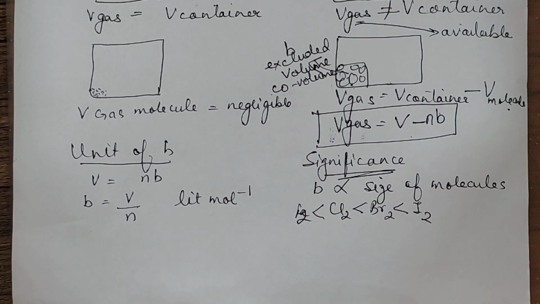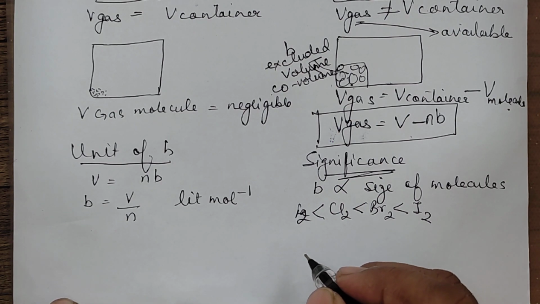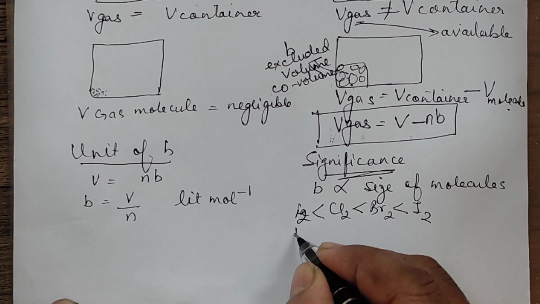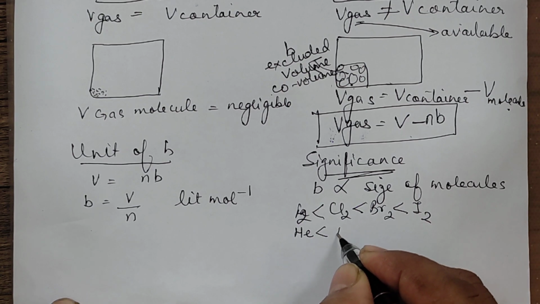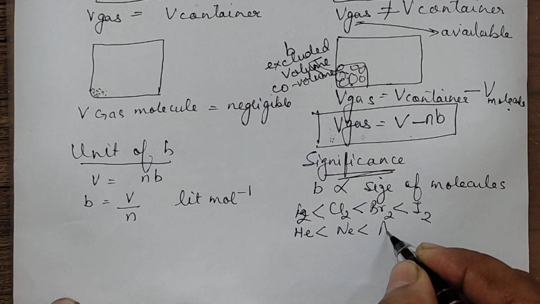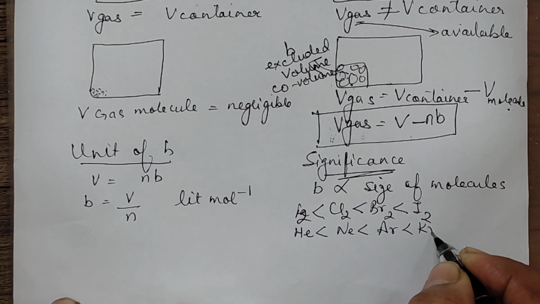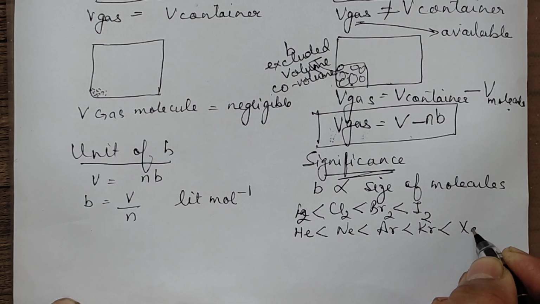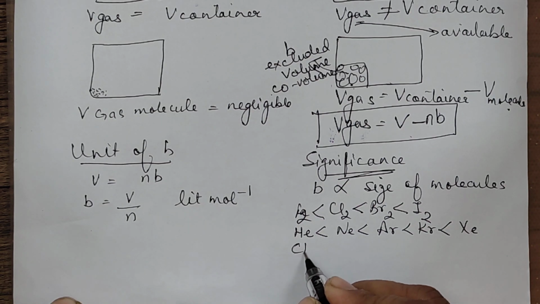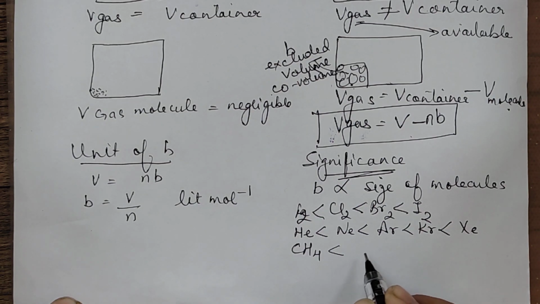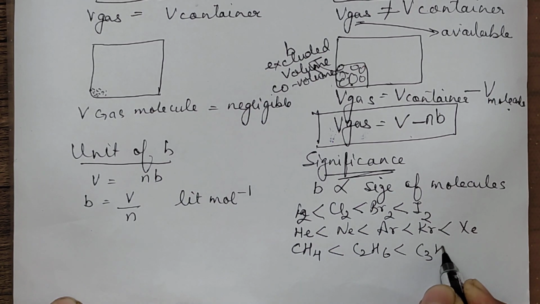Suppose you are asked for noble gases: helium, neon, argon, krypton. Then again helium will be the least, then neon, then argon, then krypton and xenon. Suppose you are asked for some hydrocarbons: methane, ethane, propane. The least one will be methane, then ethane and so on, C3H8.